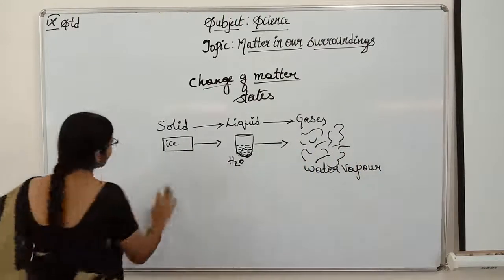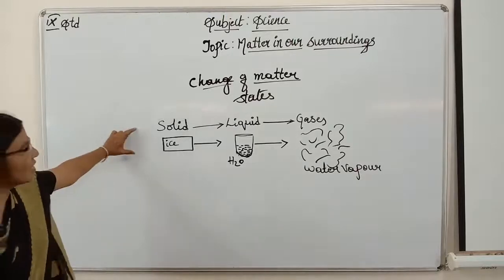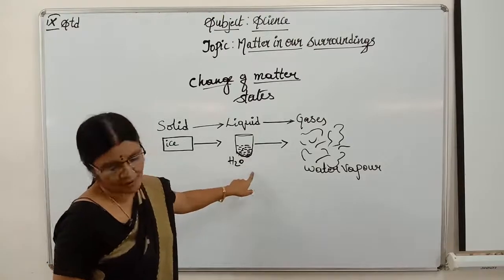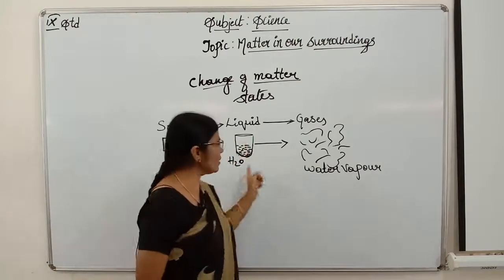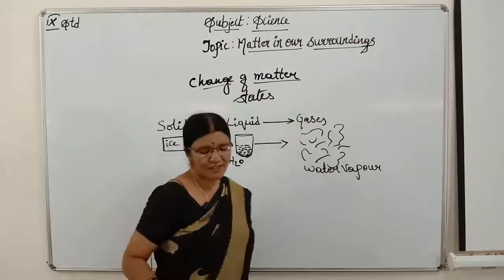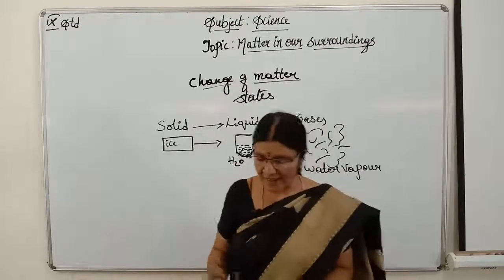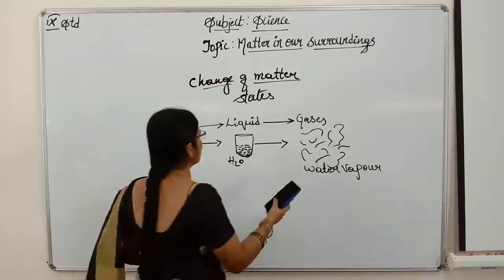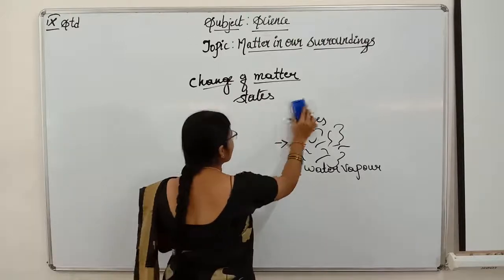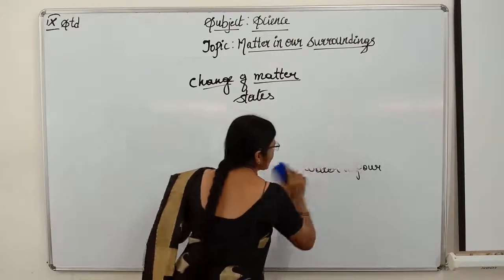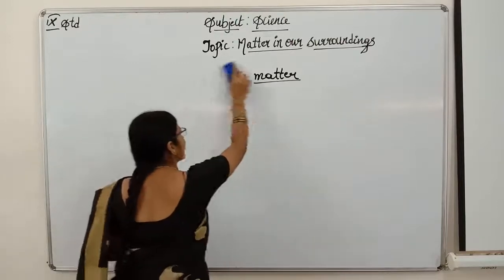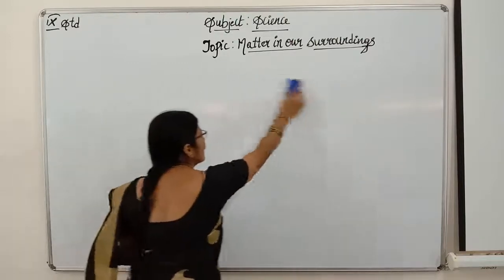First, I took the solid state, that is ice. I heated this ice, it gave me water. I heated this water, it gave me water vapor, that is a gas. So, the states of matter can be changed, interchangeable. Got it, children? Is it clear? We can change the states of matter from solid to liquid, liquid to even gas also, children. Got it now? Is it clear?